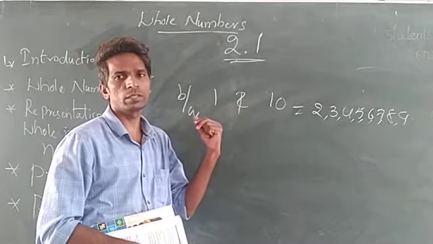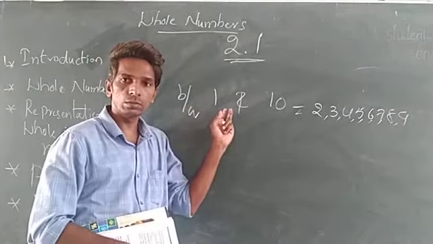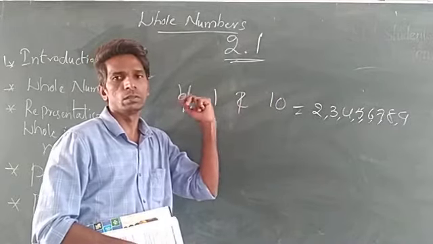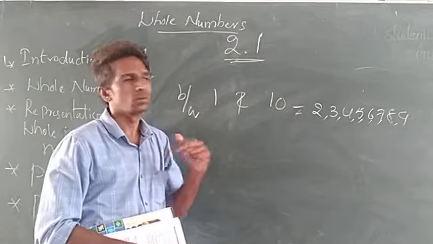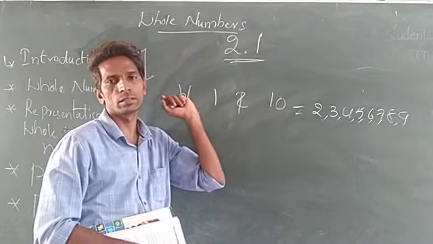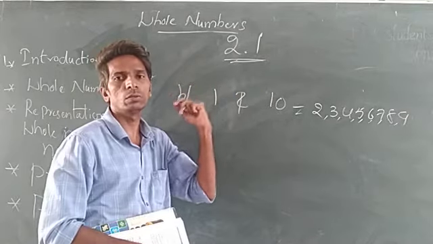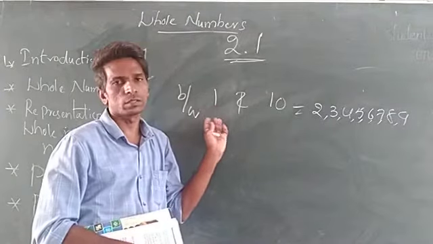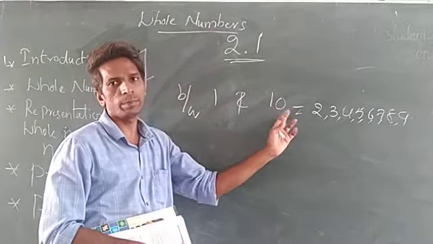For big numbers, where the difference is more, how can you add? You cannot add like this, because so many numbers are there. So we want to do the shortcut method. Shortcut method: between 1 and 10, how many numbers are there?